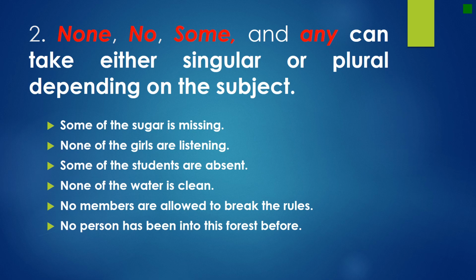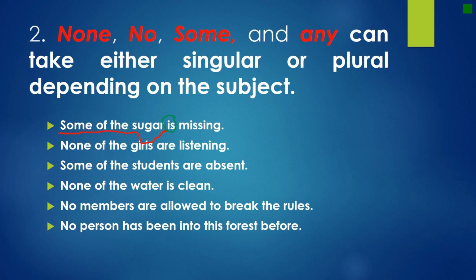For example, some of the sugar is missing. Where's my subject here? Some of the sugar. So some of what? Some of a singular. Sugar is singular because it's an uncountable noun. So some of a singular is singular. Therefore, it takes a singular verb, which is.